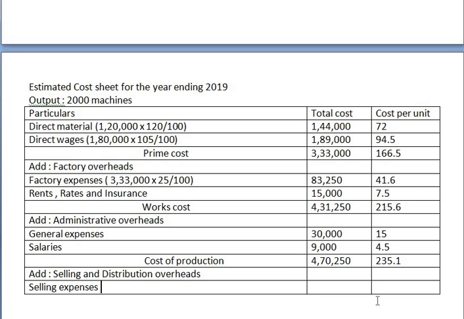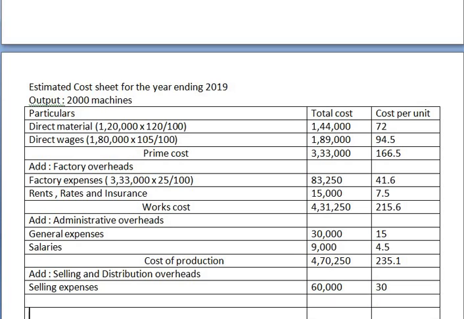Selling expenses per unit is 30, checking the year 2018. So 30 into 2,000 machines will be 60,000. So here total cost is going to change, but not the cost per unit. Understanding? Yes.